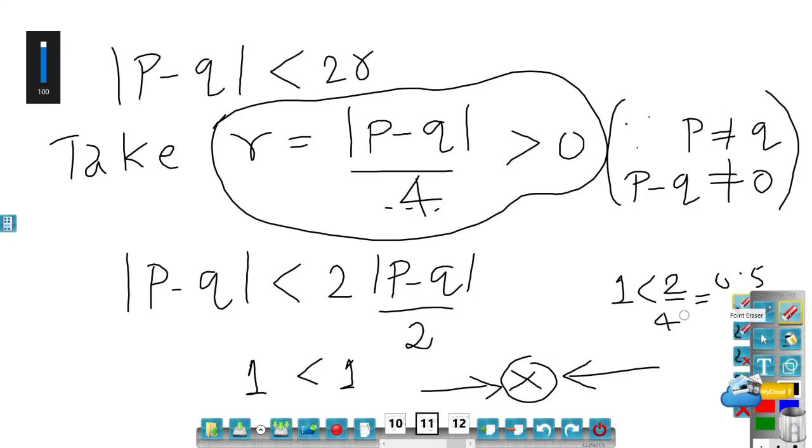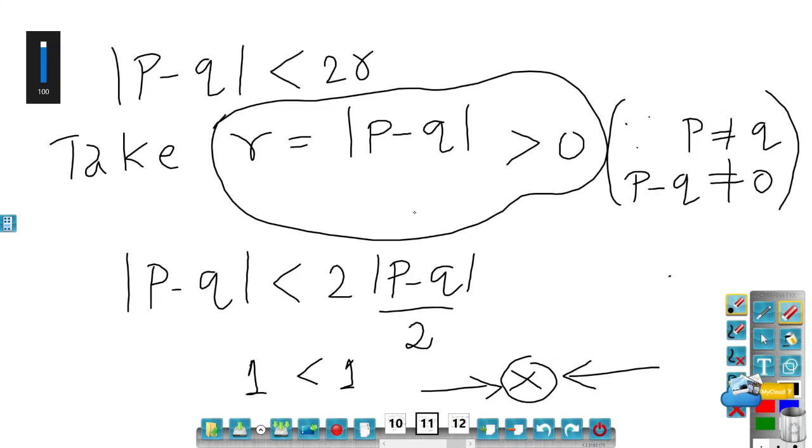So in fact, any number you take in the denominator which is greater than or equal to 2 will work out. If you do not take anything in the denominator, then you will not get a contradiction. In that case, you will have 1 less than 2, which will not give you a contradiction. So you should have any number which is greater than or equal to 2 in the denominator. Then you will definitely get a contradiction. So the proof was not difficult. Let's have a quick application.